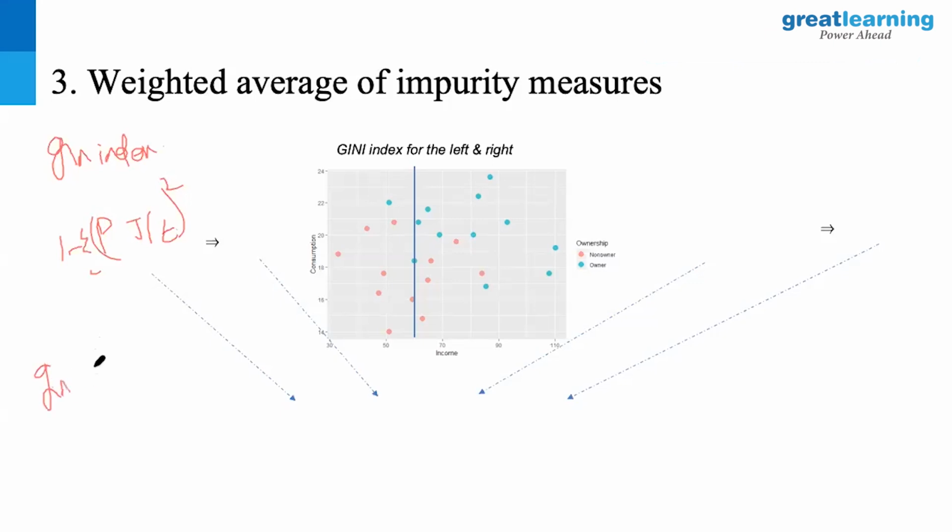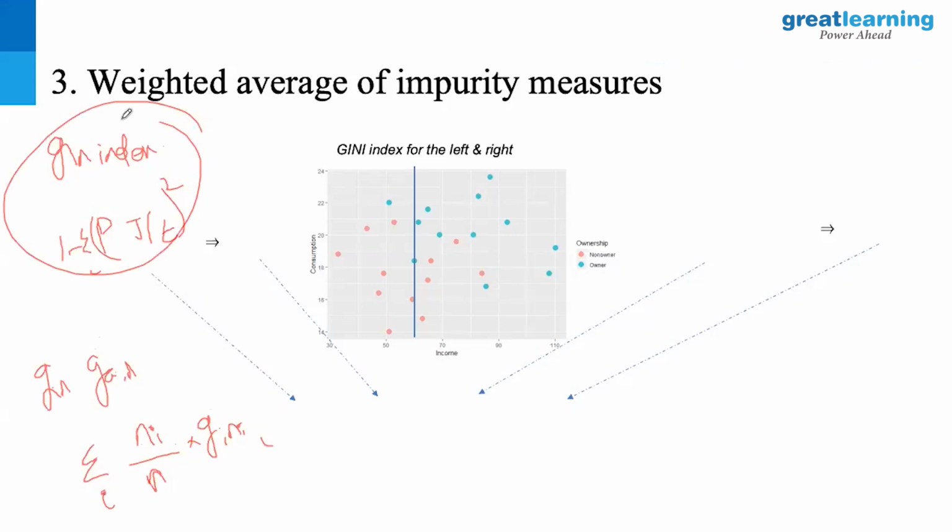And Gini gain is computed as Ni by N, where Ni is the number of variables of that particular class, divided by N, the total number of variables, into the Gini of that particular variable. This is how you compute Gini gain versus Gini index. So Gini index tells you what level of purity that value in that variable can give you. 0.5 indicates that variable is useless. 0 indicates it's amazing. The lower the Gini, the higher the information gain I have.